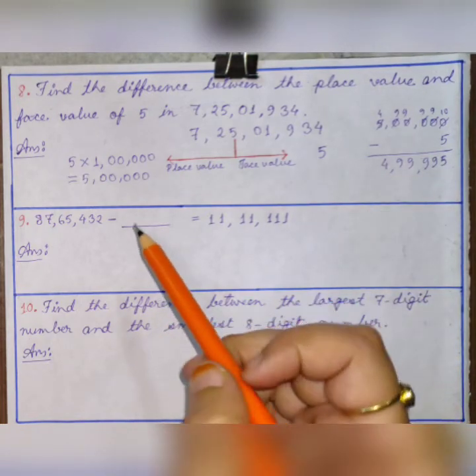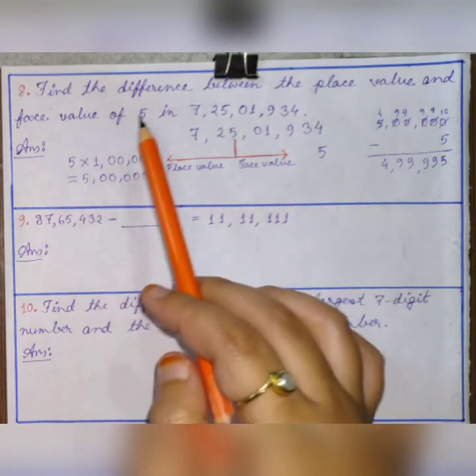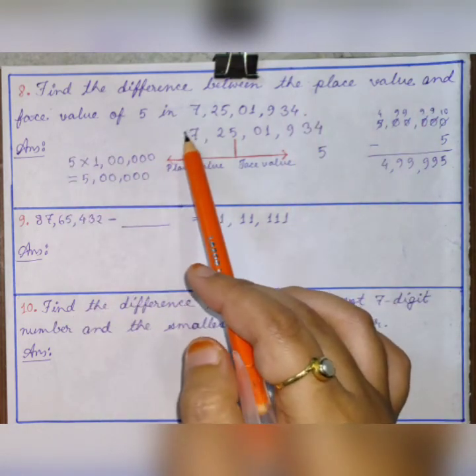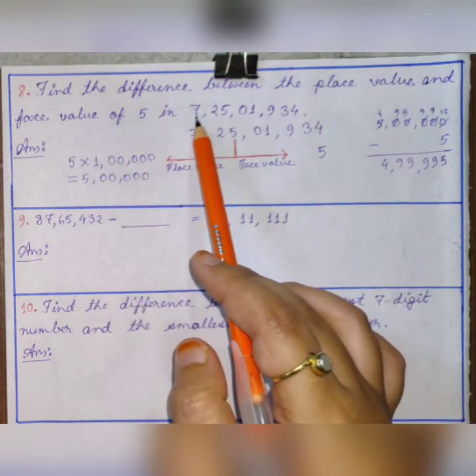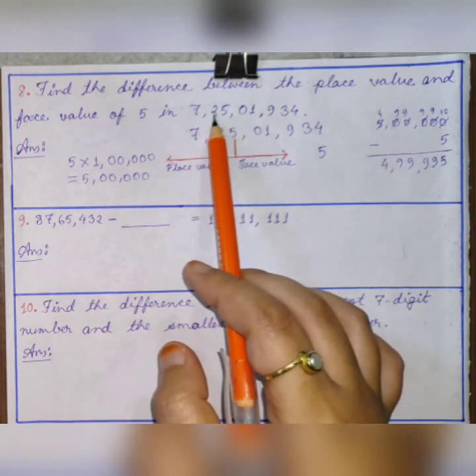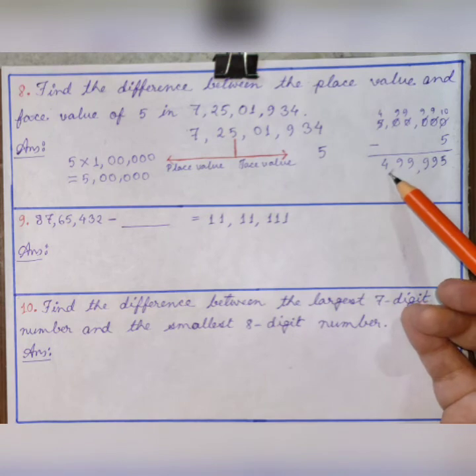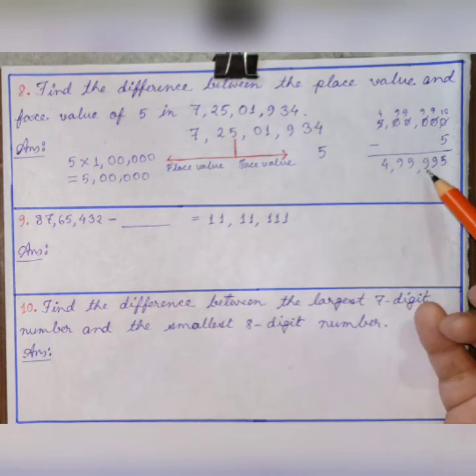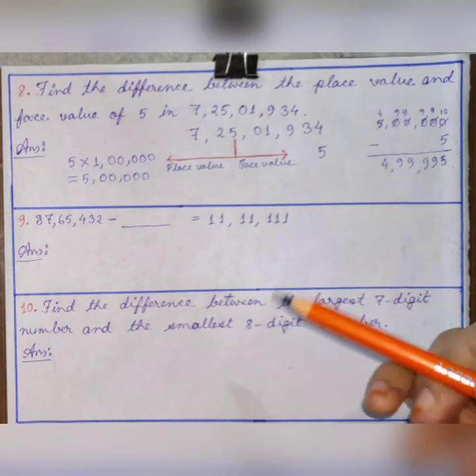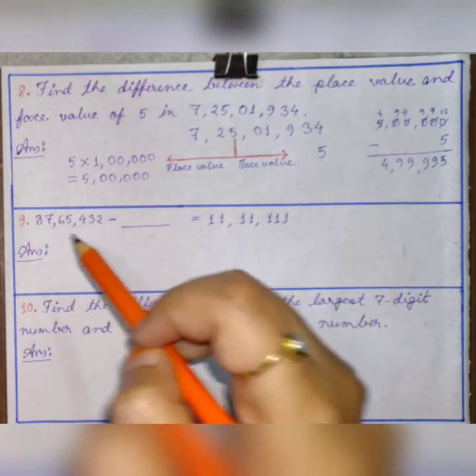So the difference between the place value and face value of 5 in 7 crore 25 lakh 1934 is 4 lakh 99,995. Now moving to question number 9.